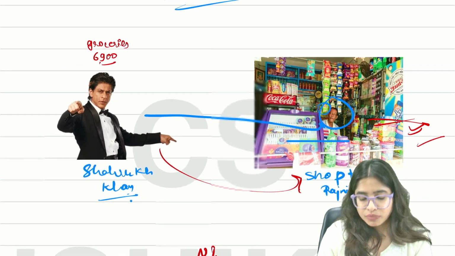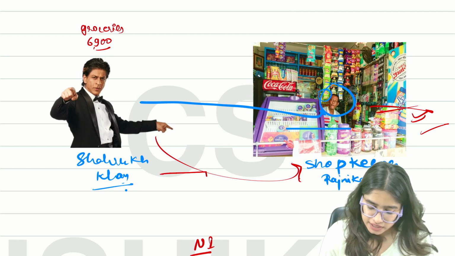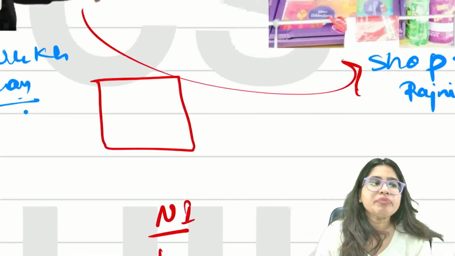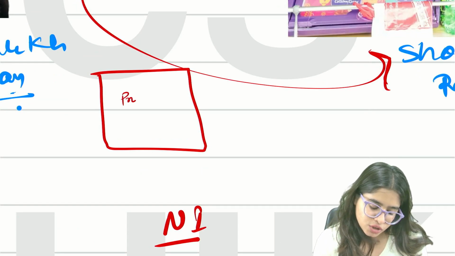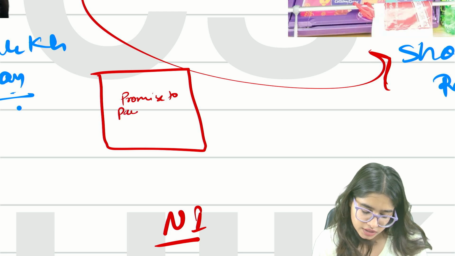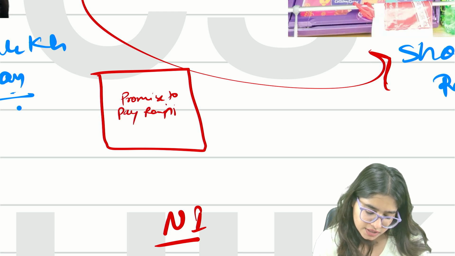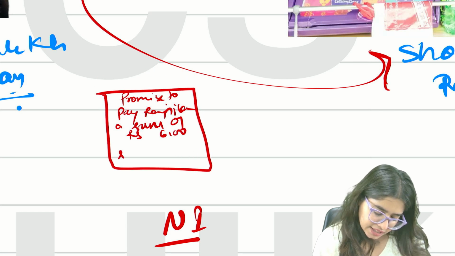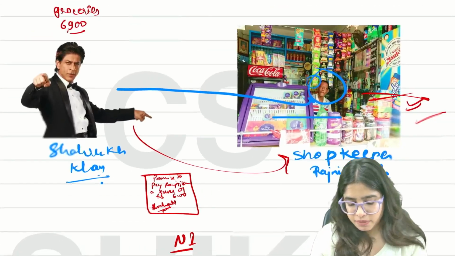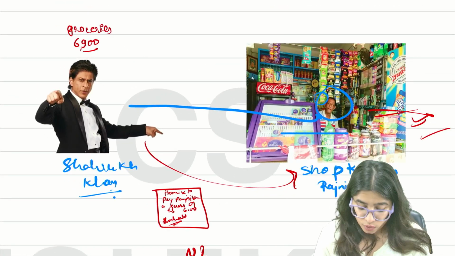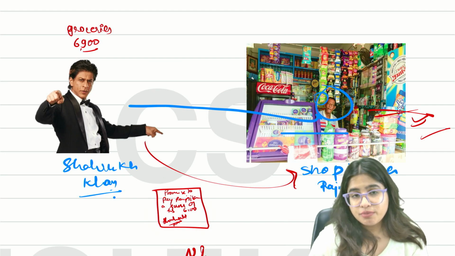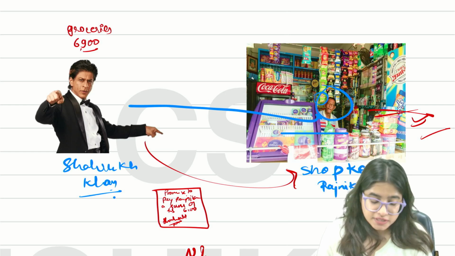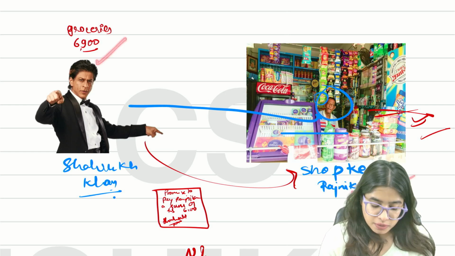So what Shah Rukh Khan did, in order to make the payment to the shopkeeper, he made a document, and in that document he wrote that I promise to pay Rajnikant a sum of rupees 6,900, and then he made his signature, Shah Rukh Khan. So now what is happening here, guys? He wrote something on a piece of paper, and in that piece of paper he wrote that he promised to pay a sum of rupees 6,900 to this particular shopkeeper, that is Rajnikant.